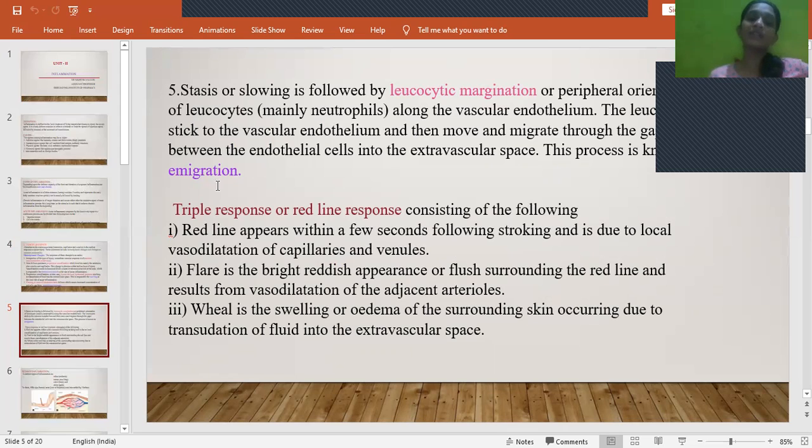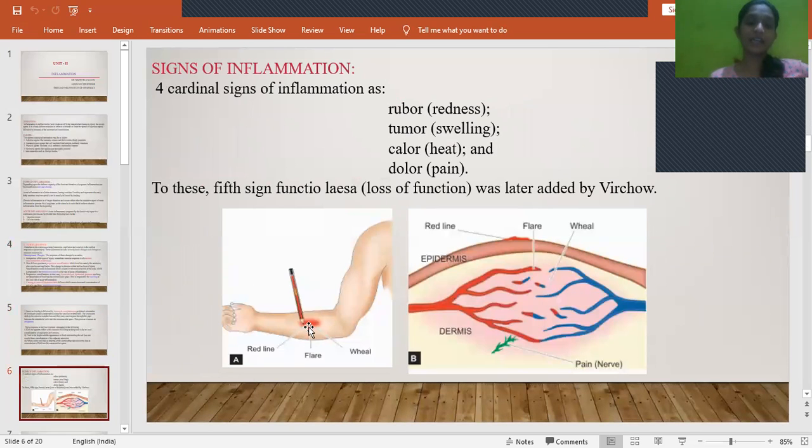All these hemodynamic changes can be seen, along with the triple response. First, there will be a red line. This is due to vasodilation. Then there will be a flare, which is a bright reddish discoloration surrounding this red line. This is due to vasodilation of the adjacent arterioles or venules. The red line is due to the arteriole which is mainly involved, and the flare is due to the adjacent arterioles.